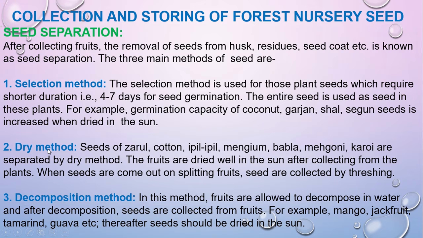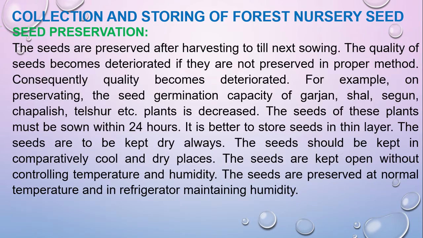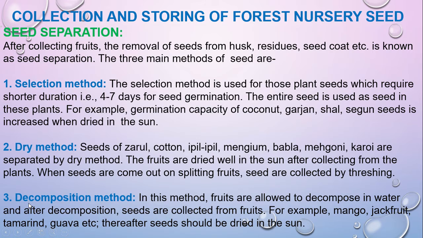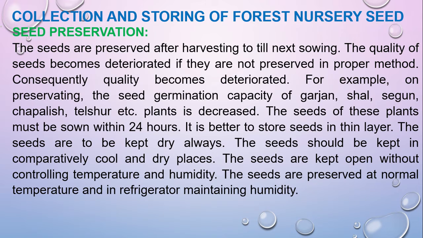Dry method: collect the seed capsules, dry them underneath the sun, then split the fruits and collect the seeds from those fruits. Then the decomposition method. That means some fruit plants like mango, we collect the mango fruit, eat the fleshy substance of the mango, and the seed inside the mango fruit we have to decompose and collect the seeds. That is called the decomposition method.